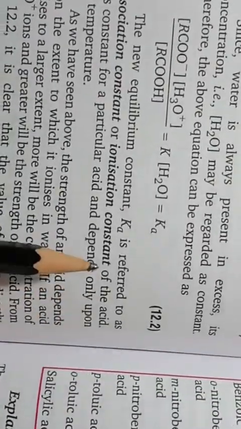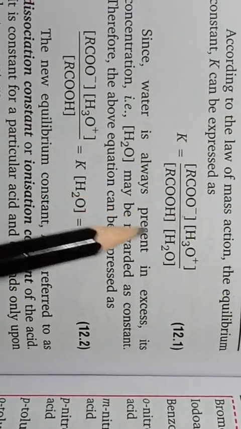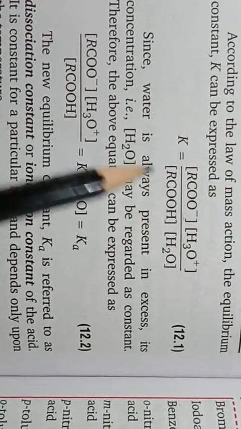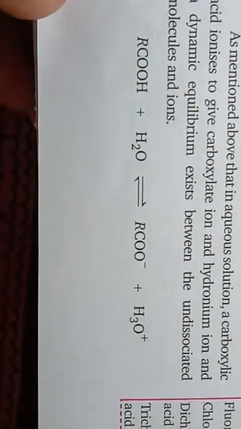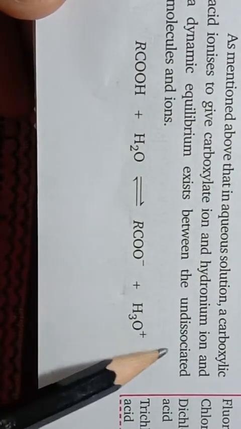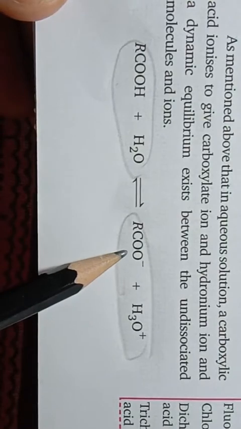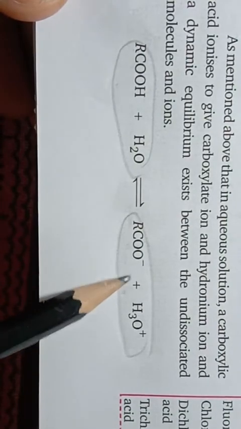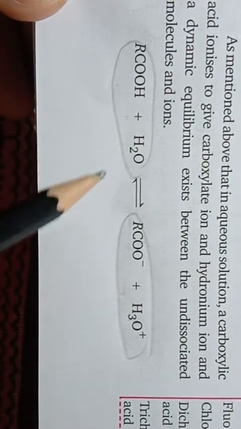Okay, and we can write the Ka value in this way for a particular carboxylic acid. First we write the dissociation reaction of a carboxylic acid. These are the products, these are the reactants. So the product of the concentration of the products divided by the product of the concentration of the reactants.